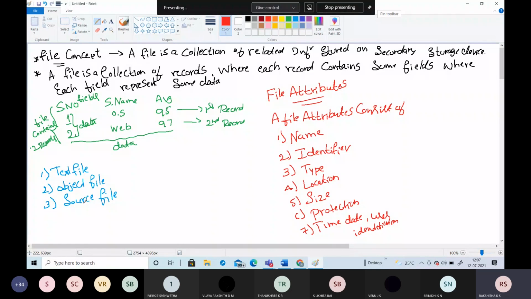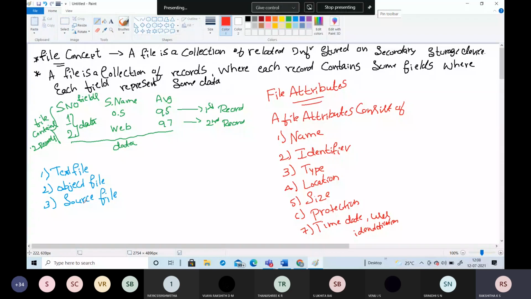So why are we naming the file here? A file is named for the convenience of the human user, and it is referred to by its name. So all human beings are going to refer to the file by using the name. Usually a name is a string of characters. Some systems differentiate between uppercase and lowercase letters in the name, whereas other systems do not.